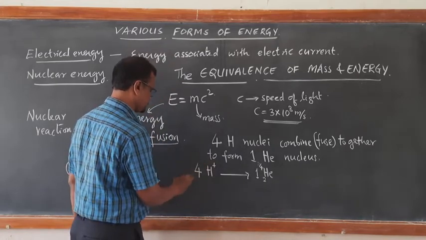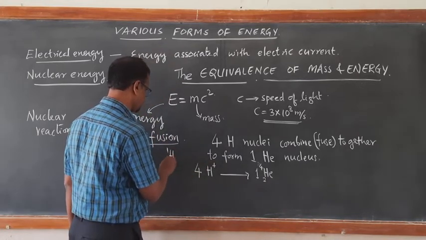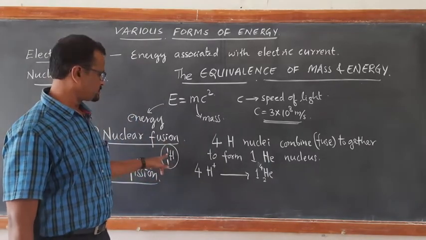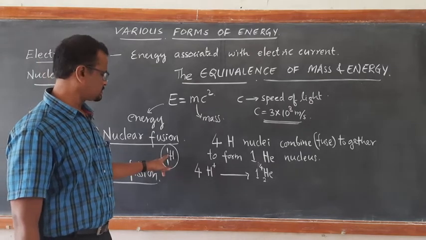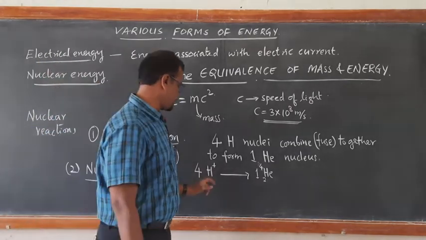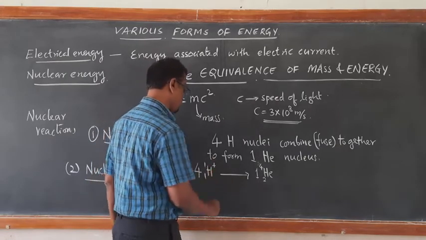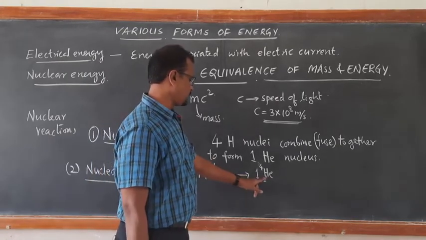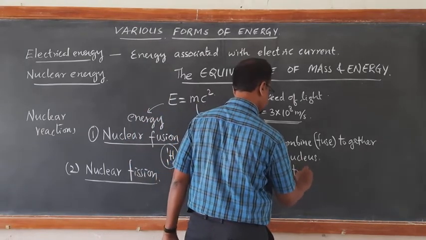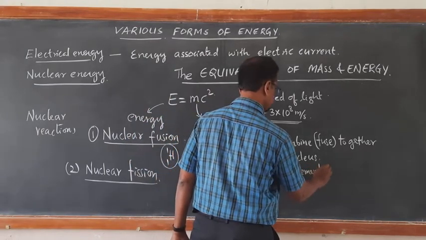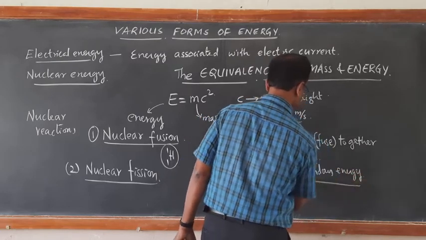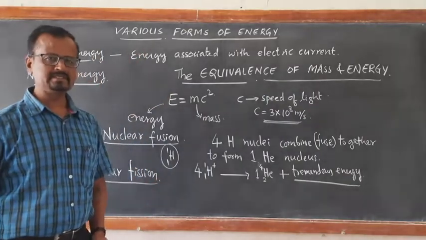So 1H means H11. This is a proton. It consists of 1 proton. Its atomic number is 1, mass number is 1. So 4 H11 combined together to form 1 helium nucleus with the release of tremendous energy. How is this energy released?